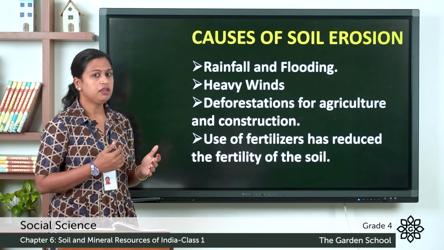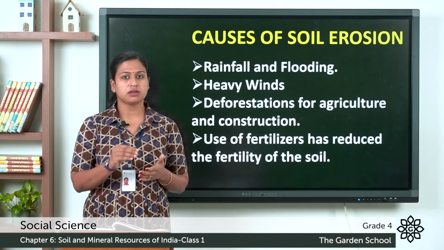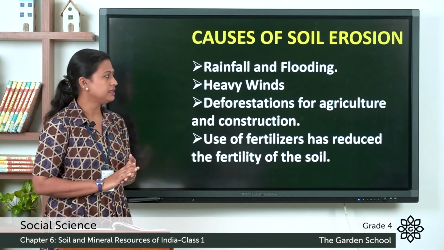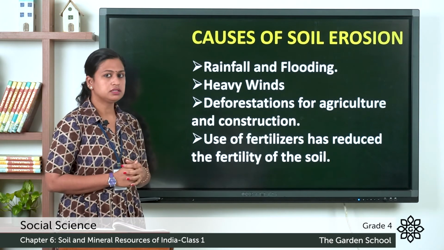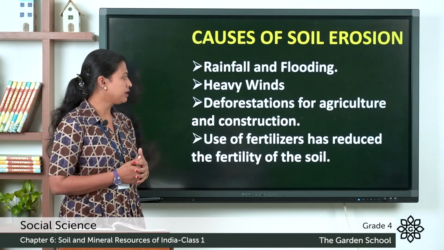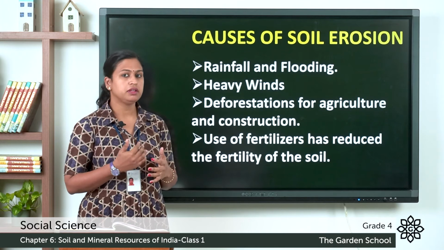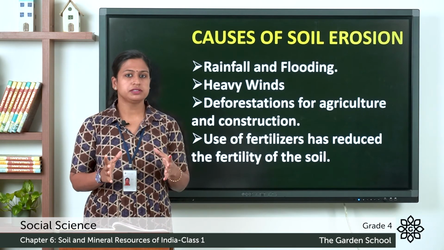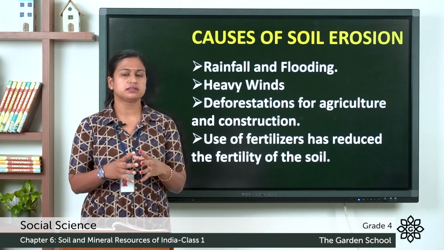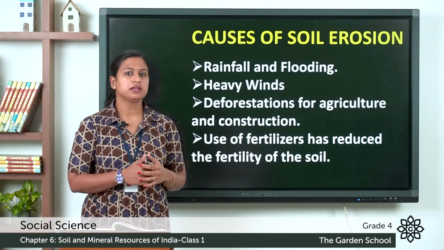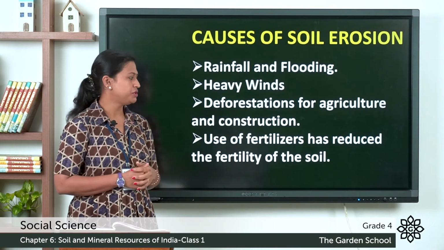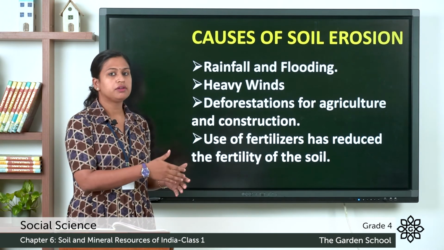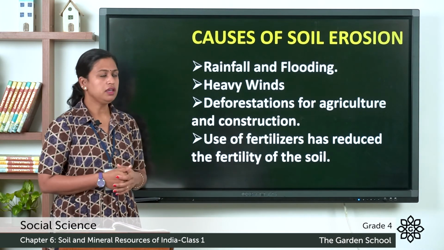Second one is heavy winds. The minute soil particles are taken away by the wind to different places. Third one is deforestation for agriculture and construction. So deforestation means cutting down of trees. We know that the roots of the trees hold the soil very tightly and help in preventing soil erosion. And the use of chemical fertilizers also reduces the fertility of the soil.